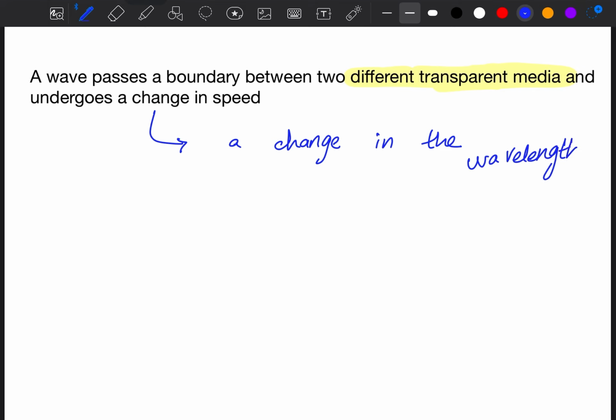And one more thing will change, that is a change in the direction.